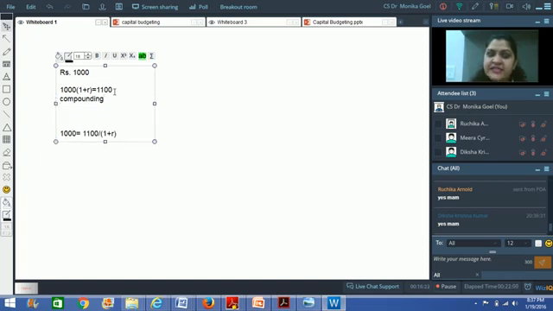Now if I just change the formula: if you are saying that you would pay me 1100 rupees after 1 year, what is the value of this 1100 rupees today? That is equal to 1100 divided by 1 plus R. So what I'm doing is using a discounting formula. Discounting is the opposite of compounding.